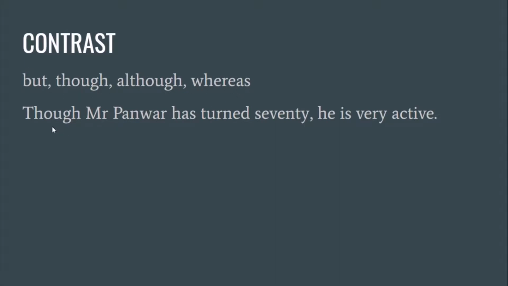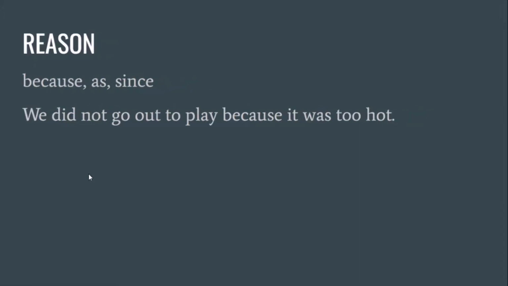So here the example, though Mr. Pawan has turned 70, he is very active. Two different things. He is 70 but still he is active. And when it comes to reason, you are going to give some reason, then we use because, as, since. So we did not go out to play because it was too hot. Why did they not go? Because it was too hot. So here because is the conjunction.